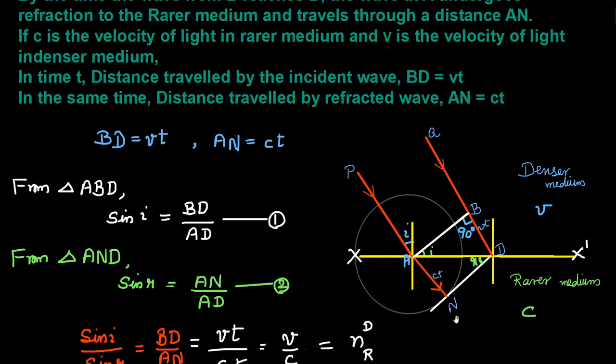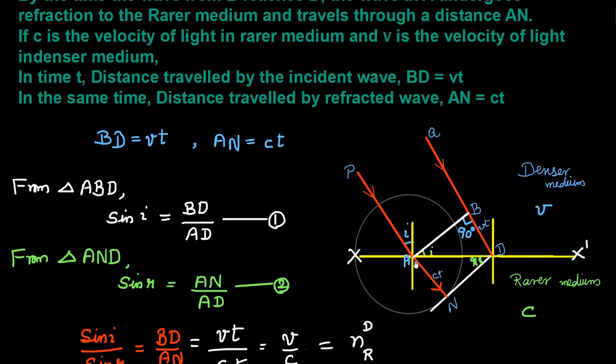Since the waves can travel with more velocity in rarer medium than in denser medium, AN is more than BD.